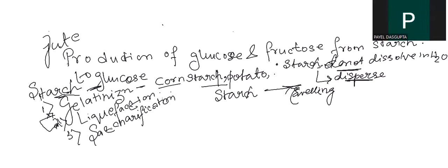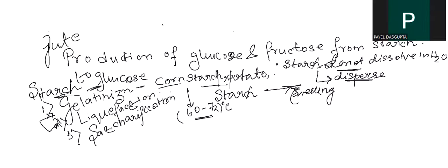At a particular temperature, the gelatinization temperature, different starches behave differently. Cornstarch gelatinizes at around 60 to 72 degrees Celsius. When I add starch to water, it won't dissolve but disperses. When dispersed in water, it has a tendency to swell.